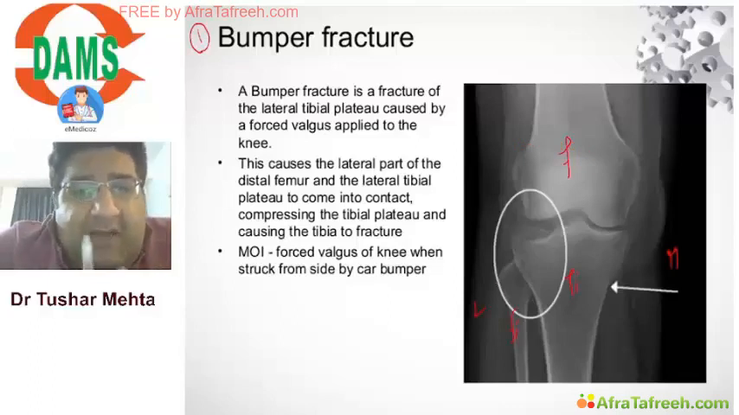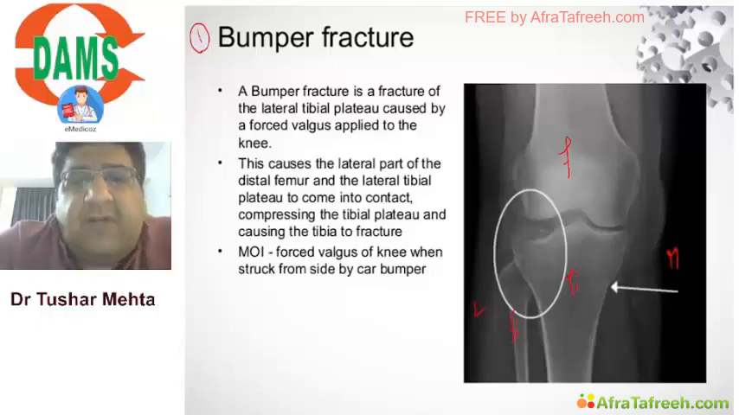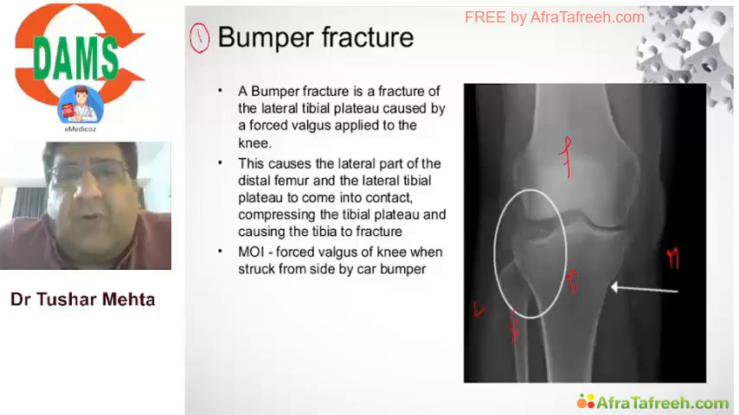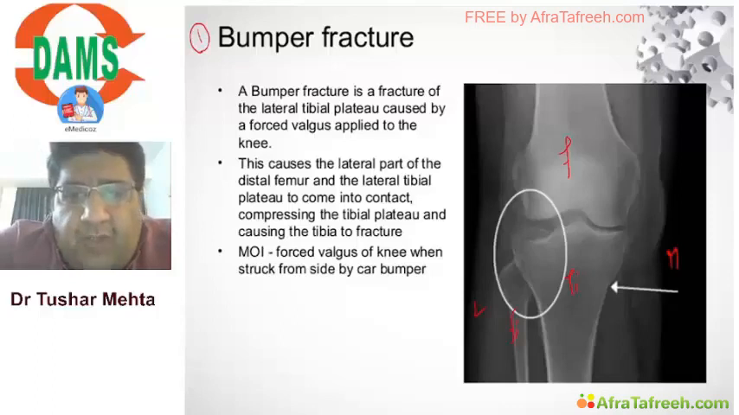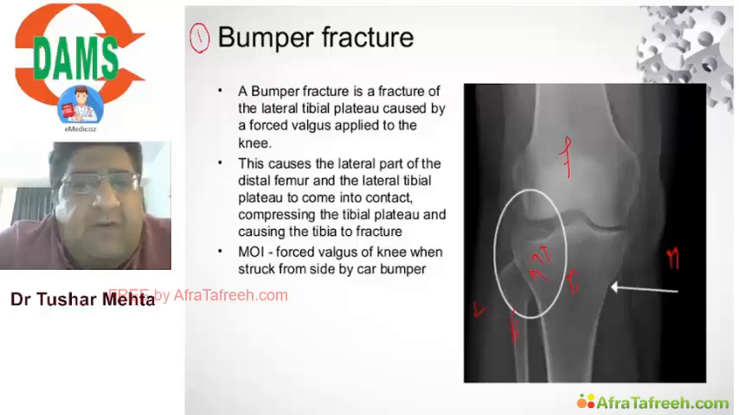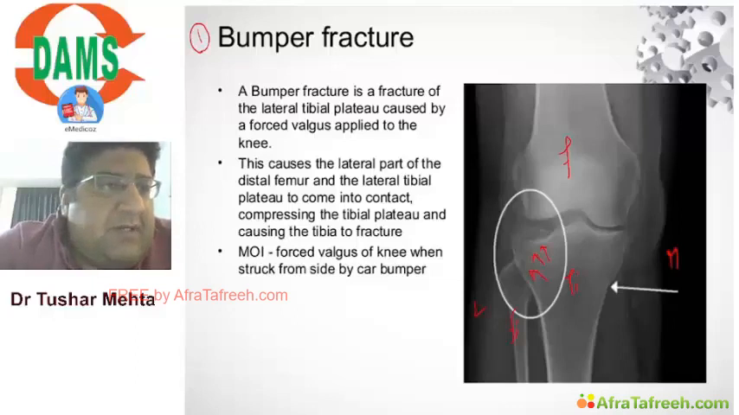Now listen, in an average sedan car, the bumper will reach at the level of your knee joint, at the level of your tibial condyle, at the level of the lateral tibial condyle. Why? Because the car is going to hit you from outside. So what you are looking at right now is called bumper fracture. So fracture of the lateral tibial condyle is what is called bumper fracture.